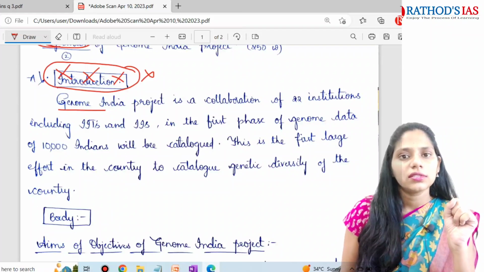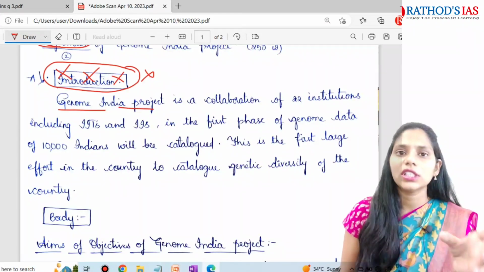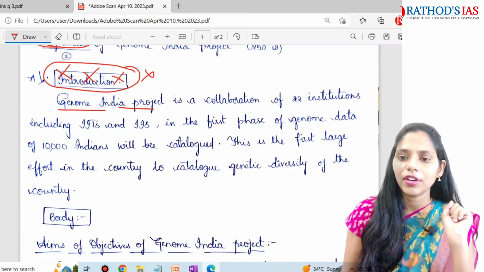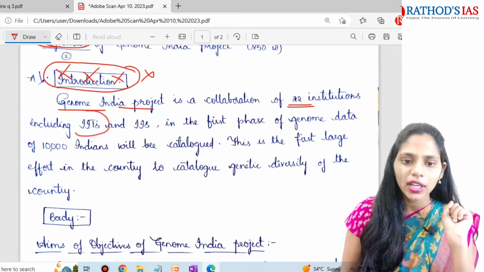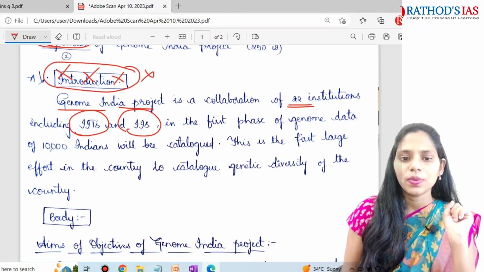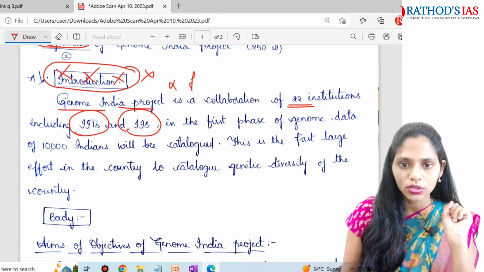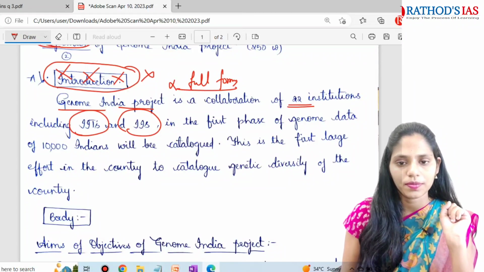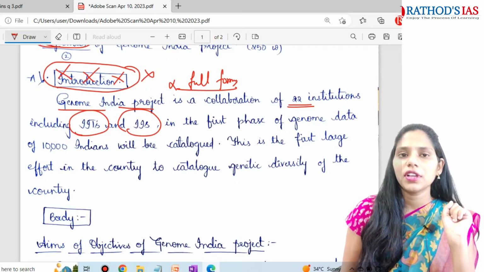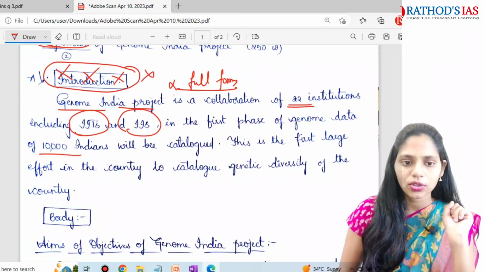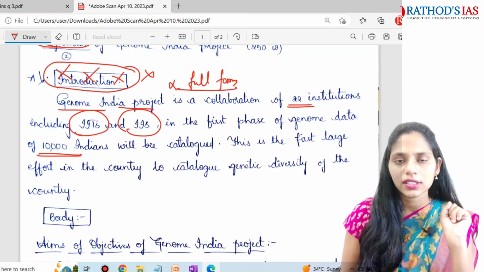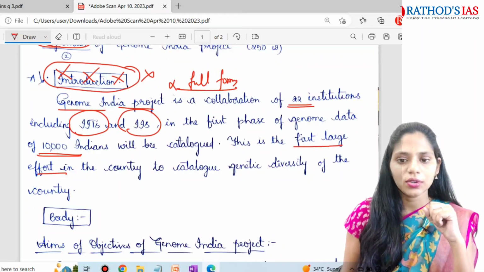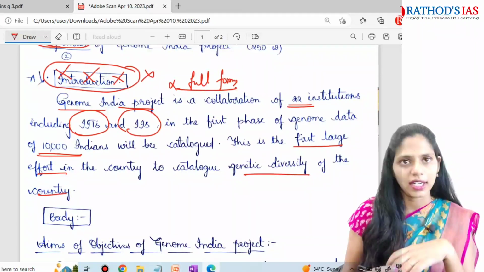So here this student wrote about the Genome India Project. The Genome India Project is a collaboration of 22 institutions including IITs and IAS. So please avoid shortcuts, use full forms. So full forms are recommended rather than these short forms. And in the first phase of this genomic data, they want to collect 10,000 Indians' genomic data, and this is the first large effort in the country to catalog the genetic diversity of the country.